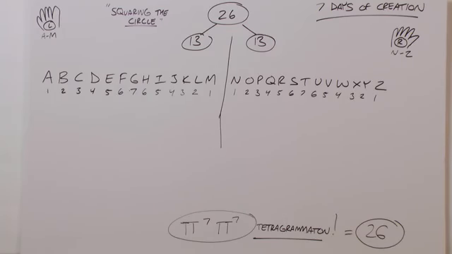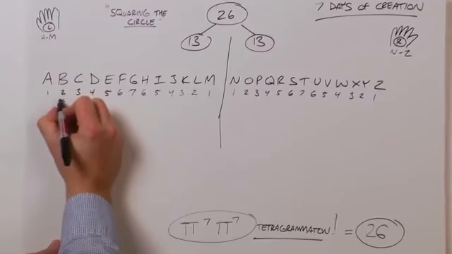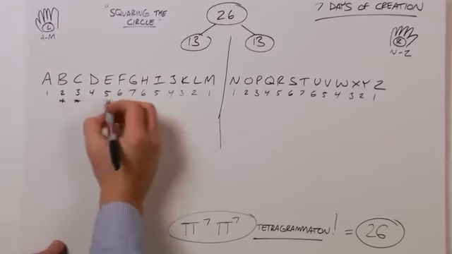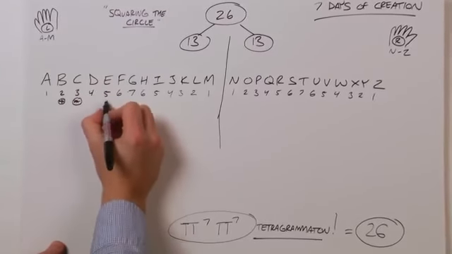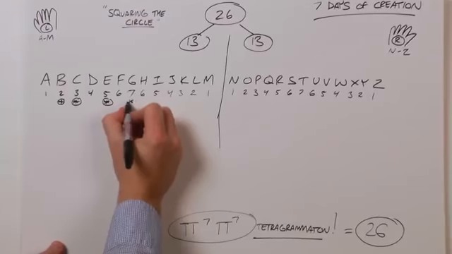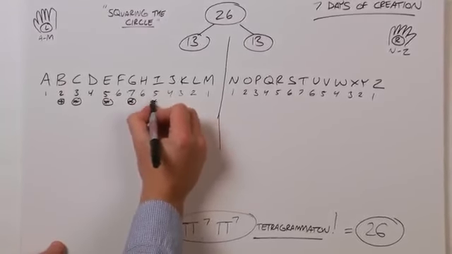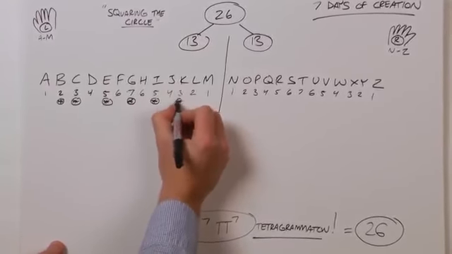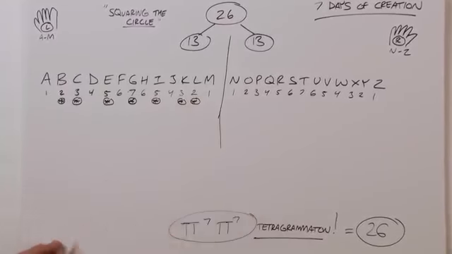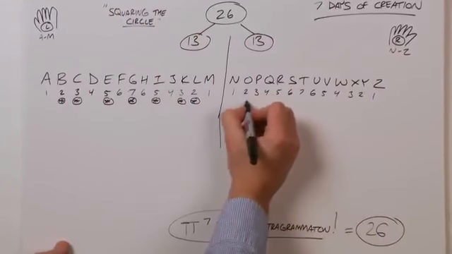Now, let's pull out our prime numbers. Prime numbers is once again numbers divisible by 1 and themselves. 2 is a prime, 3 is a prime, 5 is a prime, 7 is a prime, 5 is a prime, 3, and 2. Of course, we can do the same on our right side.